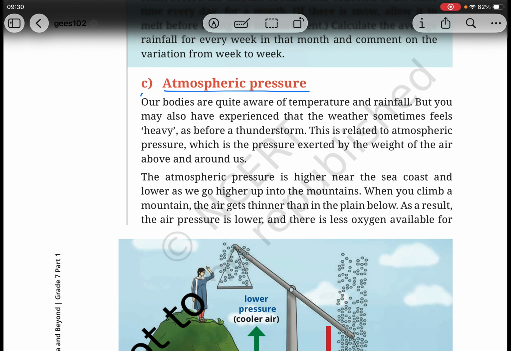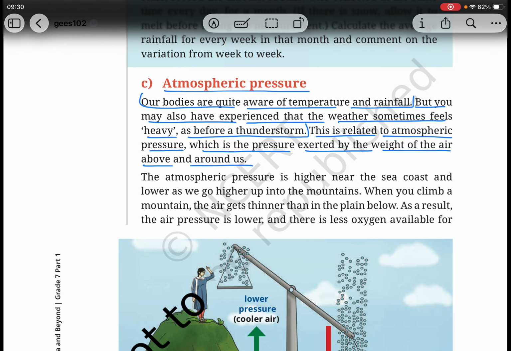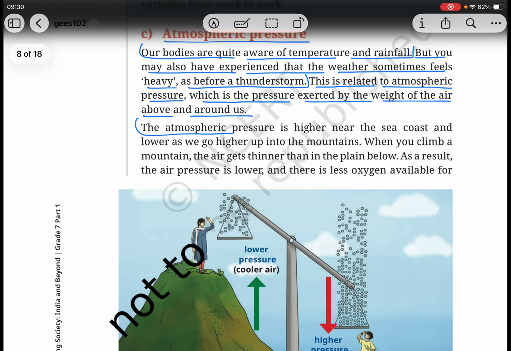Atmospheric pressure. Our bodies are quite aware of temperature and rainfall, but you may also have experienced that the weather sometimes feels heavy before a thunderstorm. This is related to atmospheric pressure, which is pressure exerted by the weight of the air above and around us. The atmospheric pressure is higher near the sea coast and lower as we go higher up into the mountains. When you climb a mountain, the air gets thinner than in the plain below.